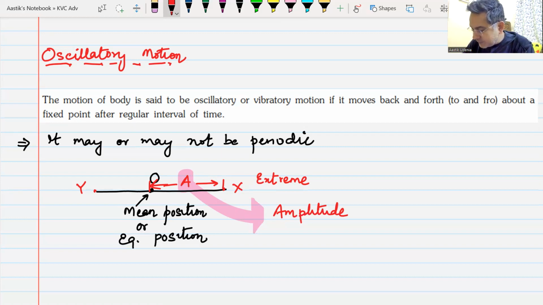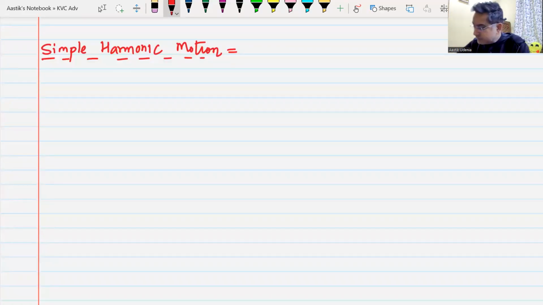Now we come to the next heading, which is known as simple harmonic motion, or in short, we call it the SHM.